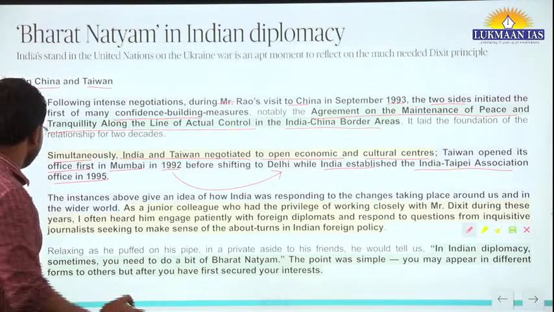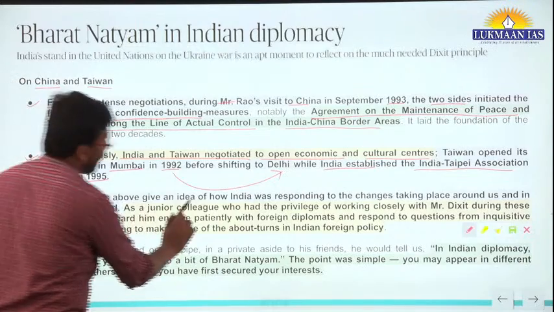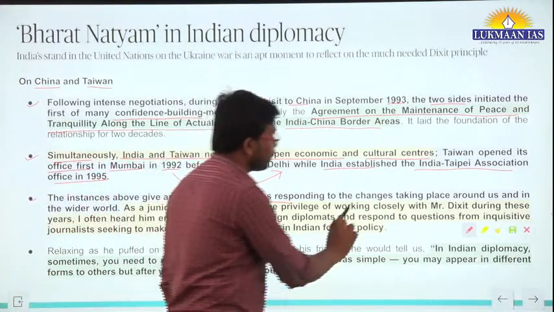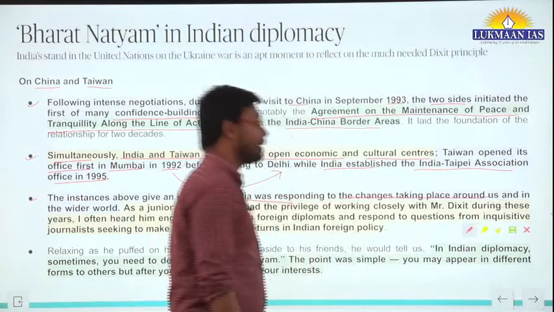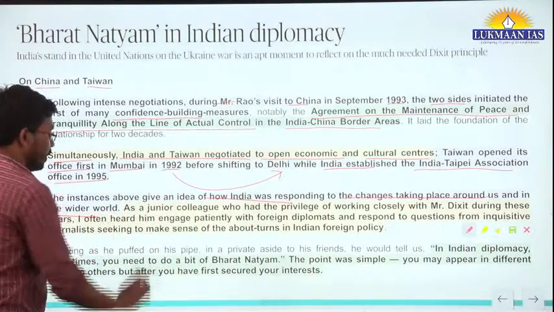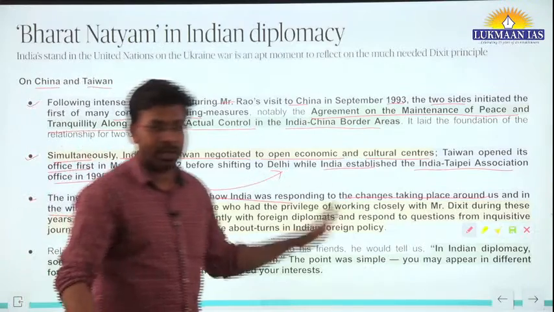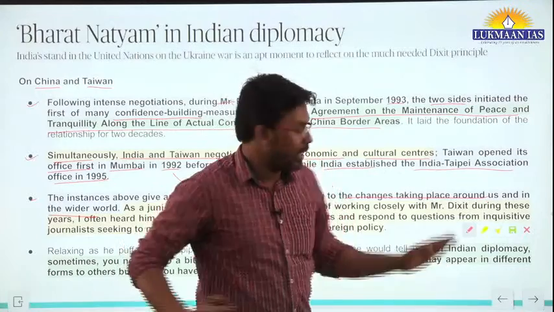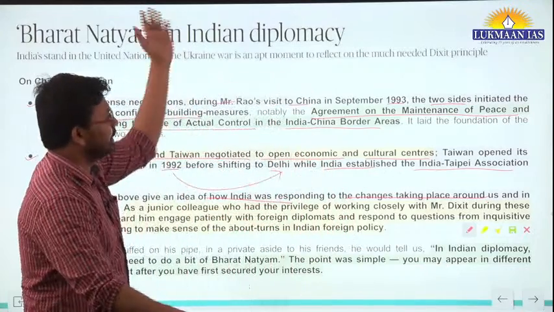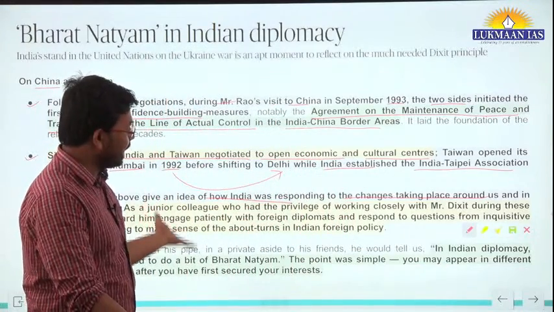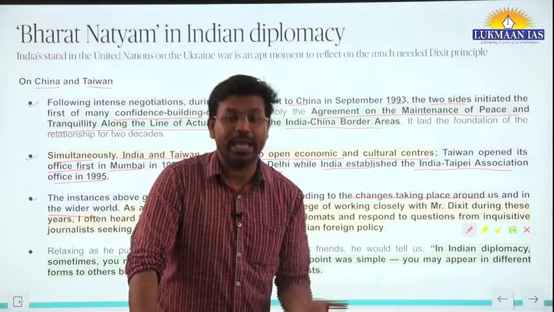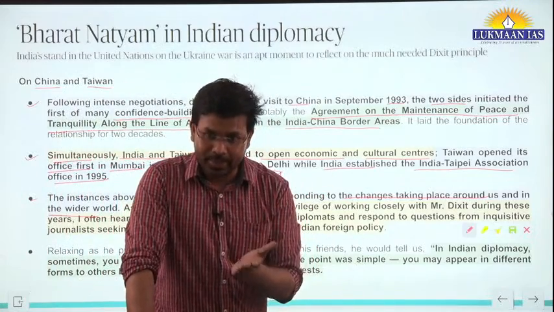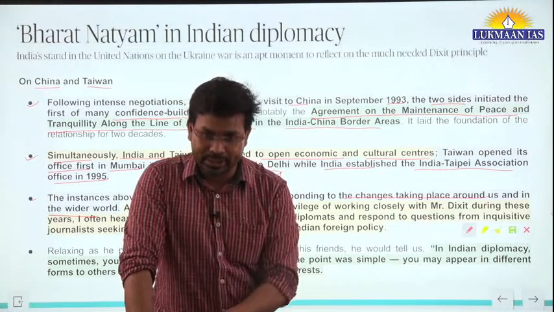So now the instances above give an idea how India was responding to the changes taking place around us and in the wider world. These instances talk about how India has responded in different situations, and according to these situations, what has happened? India has slowly and gradually emerged as one of the strongest nations in the world.